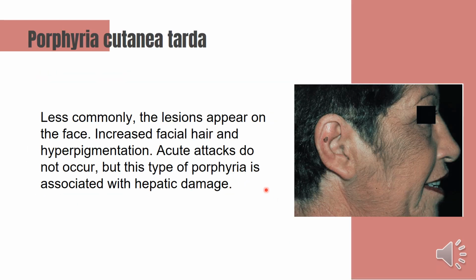Less commonly, the lesions appear on the face. There's increased facial hair and hyperpigmentation. Acute attacks do not occur here, like I said, but this type of porphyria is associated with hepatic damage. So in porphyria cutanea tarda, the liver will be affected.